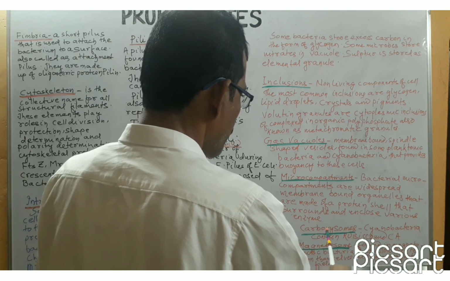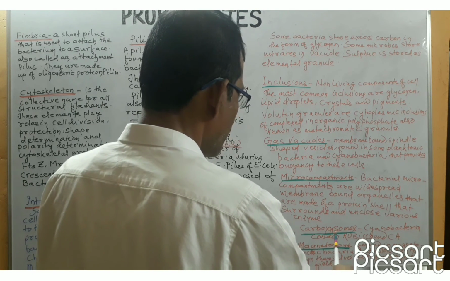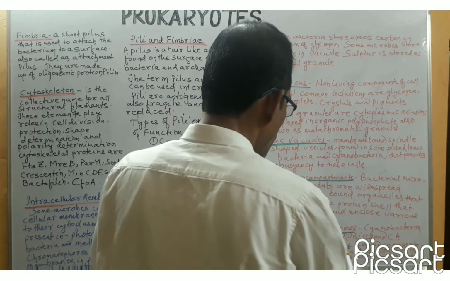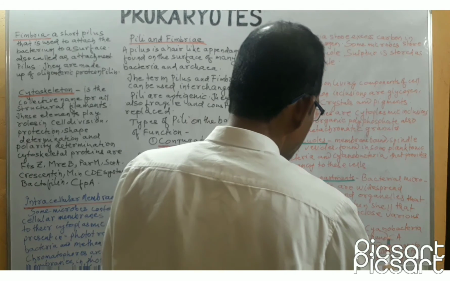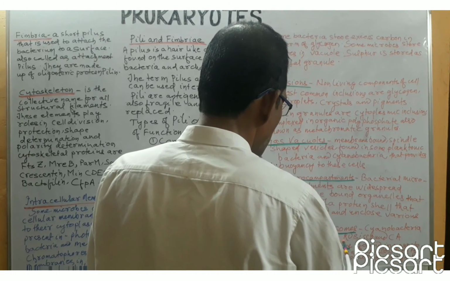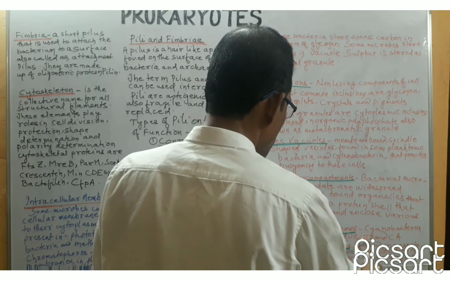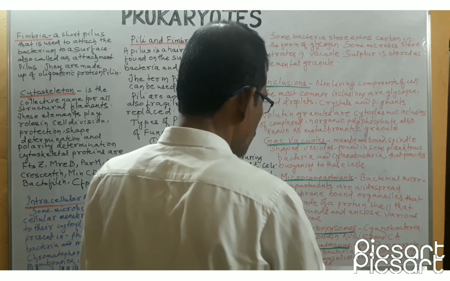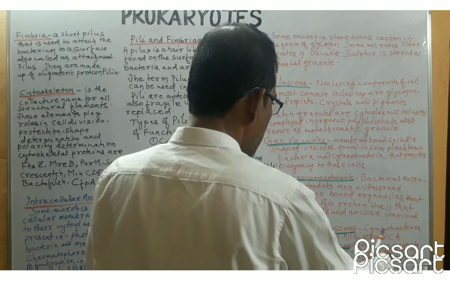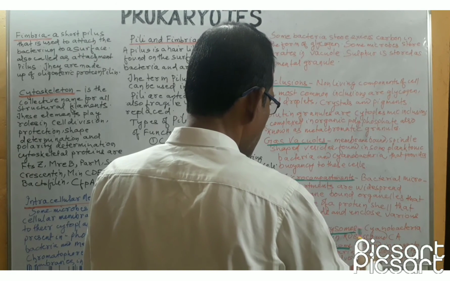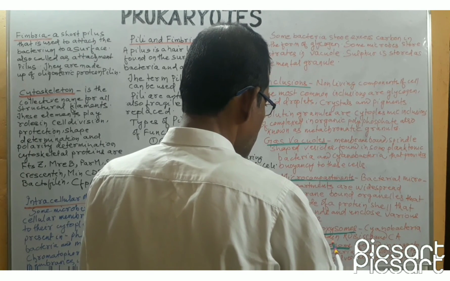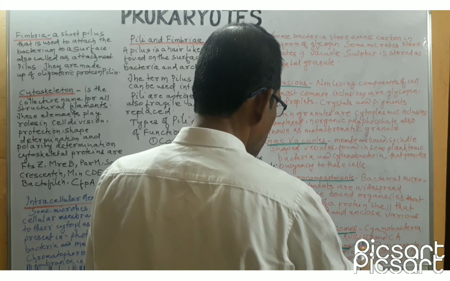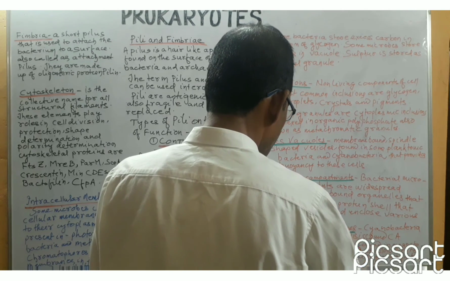Carboxysomes are prokaryotic microcompartments that contain the enzymes Rubisco and carbonic anhydrase. Rubisco means ribulose bisphosphate carboxylase oxygenase. These carboxysomes are present in cyanobacteria where they help in photosynthesis. This Rubisco is the most important enzyme in carbon dioxide fixation.